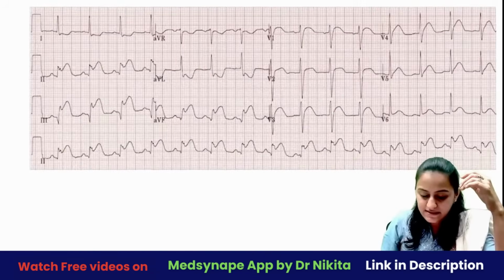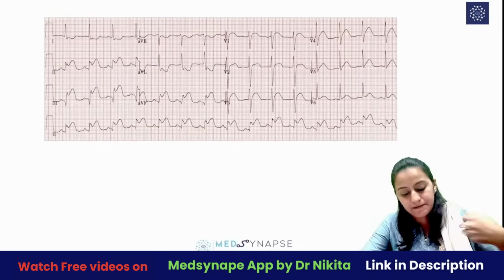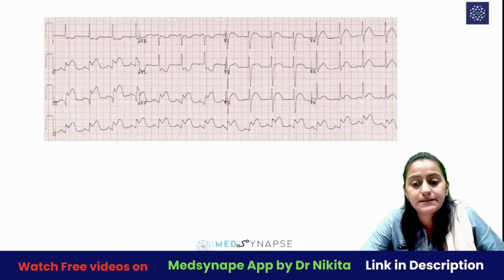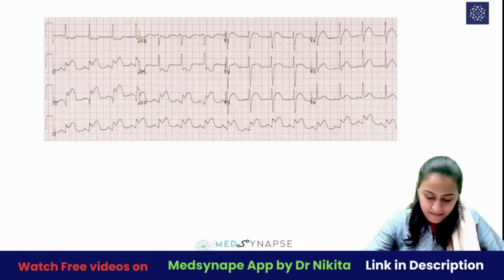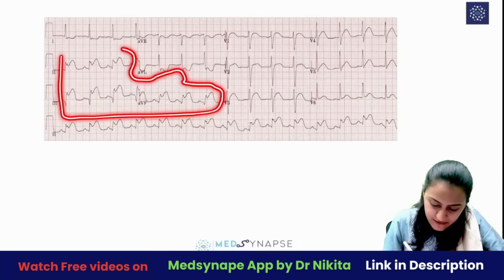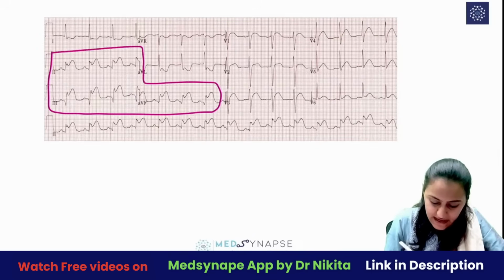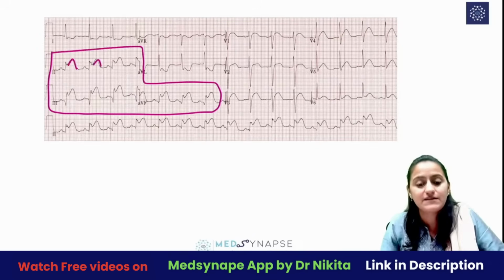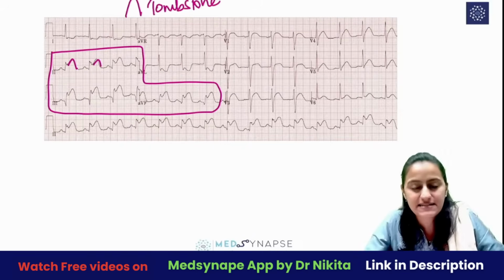Okay, so look at this one and tell me what wall MI are you seeing here? What wall MI are you seeing here? Very good. Correct, Sharavali. I'll come to that. So look at this. This is 2, 3, aVF, like the foot-shaped one. In these leads here, you can see the ST elevation like a tombstone appearance. Okay, tombstone appearance, Pardee sign, that is what it is called.